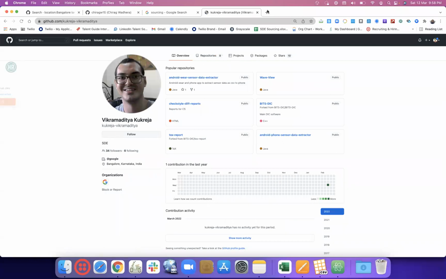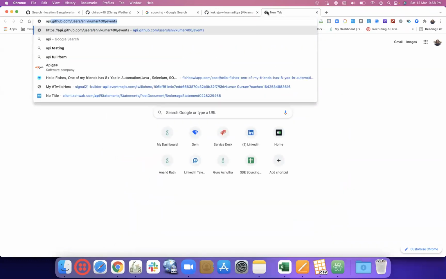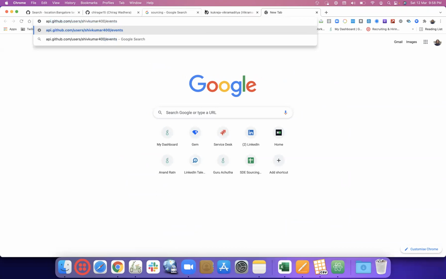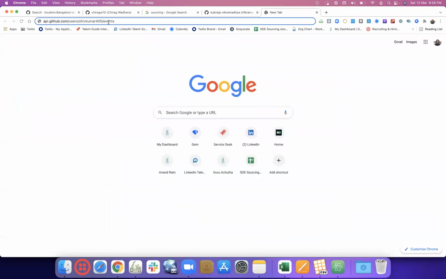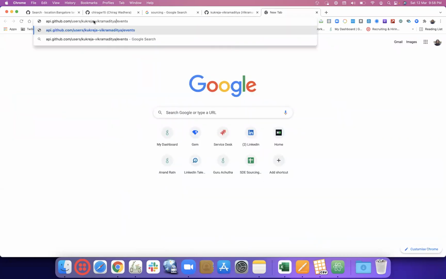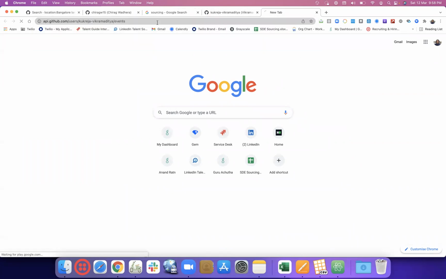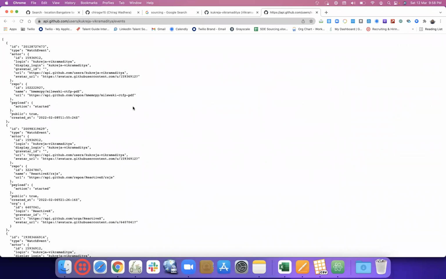If you do not have an email ID, first we'll use api.github.com. We just take this user ID either from here or from here, and put this user ID here. So api.github.com/users/userID/events. Okay, so we got a lot of stuff. Just Control F @. We do not have an email.